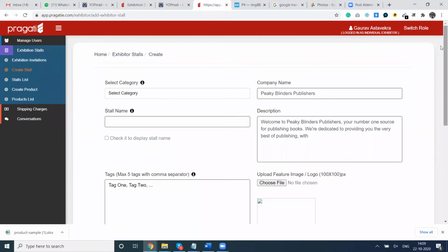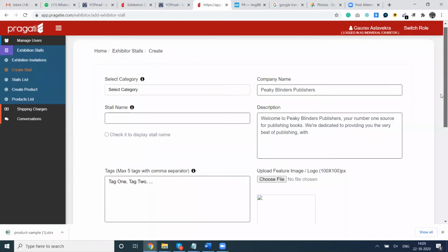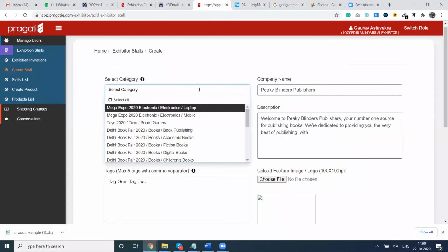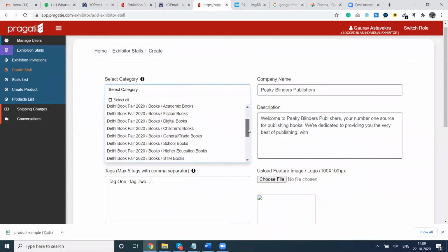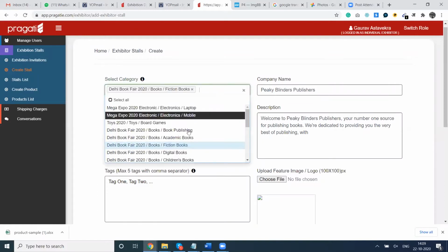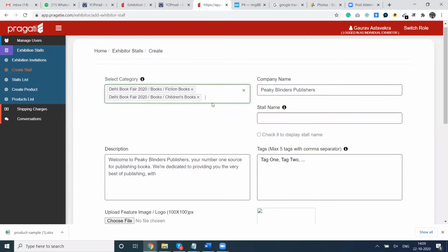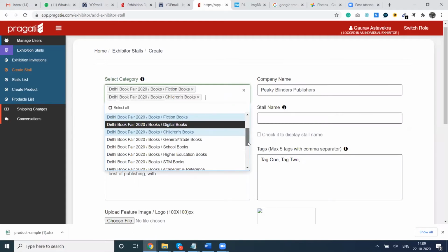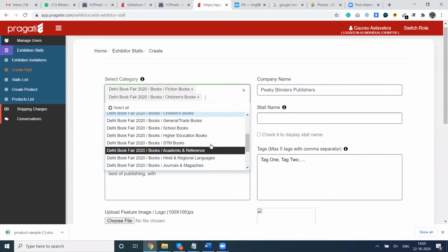and some information will be sought from you. कुछ जानकारियां आपसे मांगी जाएंगी जो आपके स्टॉल के लिए अवेलेबल होंगी. इस स्क्रीन के ऊपर कंपनी नेम और डिस्क्रिप्शन, the company's description which you have put into the previous step will be populated by default here. Now we will select the categories of the stall. So you can select up to 3 categories. We will select fiction books, we will select children's books, and we will select, say, STM books.